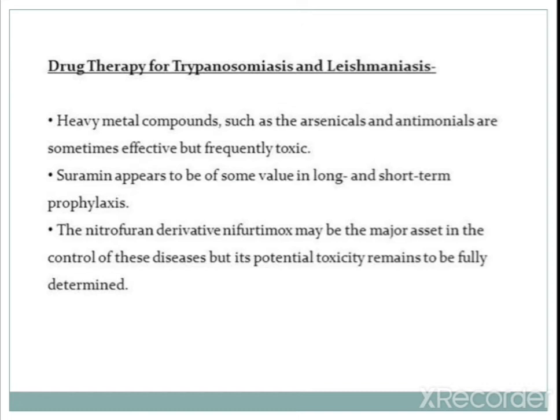The nitrofuran derivatives such as nifurtimox we have already seen. Nifurtimox may be a major asset in the control of these diseases, but its potential toxicity remains to be fully determined.